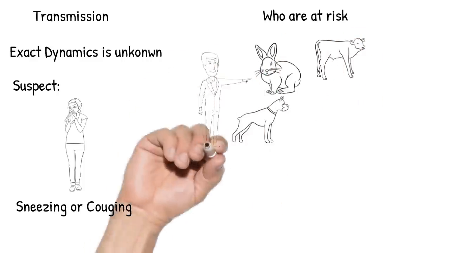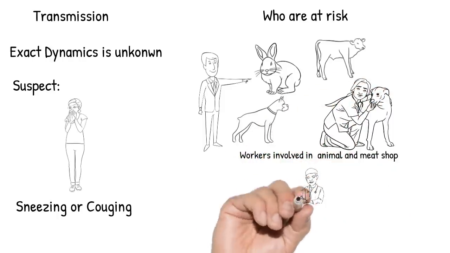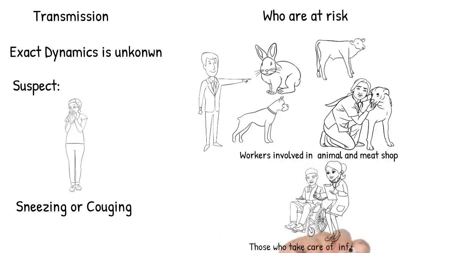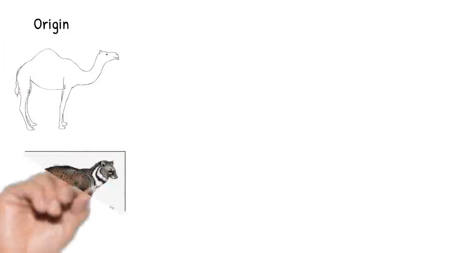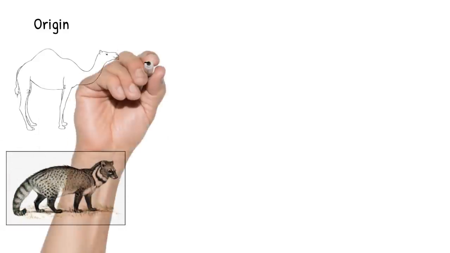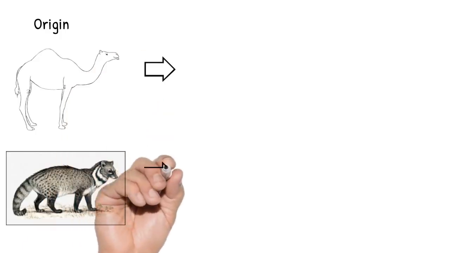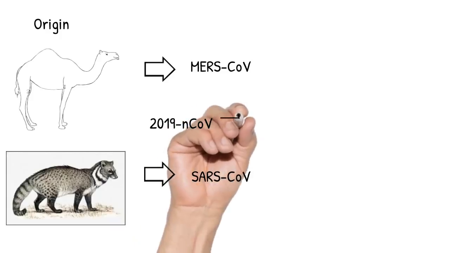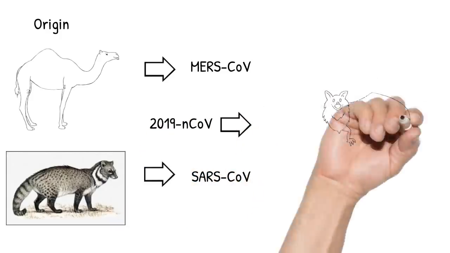The people who are at risk are meat-shop workers, people involved with live animals, and the people who are taking care of the patients are also at risk. Camel from Saudi Arabia was the origin of Middle East Respiratory Syndrome coronavirus, and civet cat was for Severe Acute Respiratory Syndrome coronavirus. But for 2019 novel coronavirus, we don't know the origin yet.